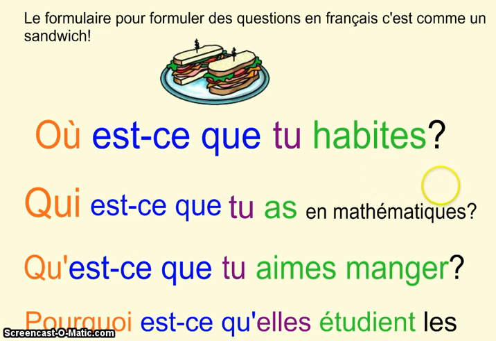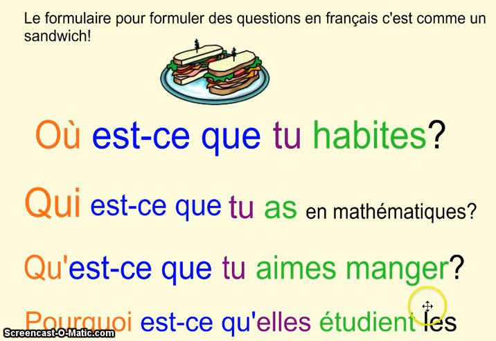Où est-ce que tu habites? Where do you live? Qui est-ce que tu as en mathématiques? This is an example of a question with some extra stuff at the end. But the part that we're really concerned about is putting our first 4 layers in correctly, and they must always go in this order. Mot interrogatif, est-ce que, sujet, verbe, et puis le reste.